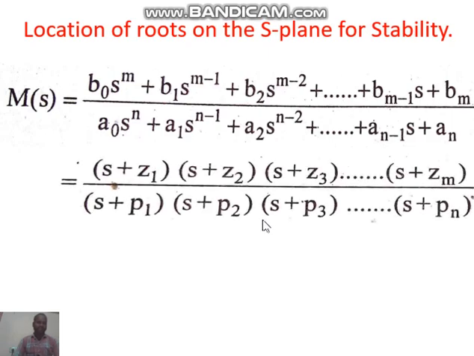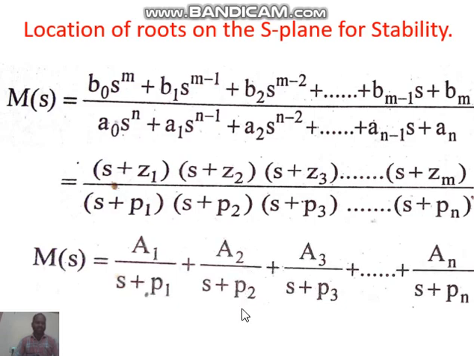The numerator can be converted as (s + z1), (s + z2), (s + z3) and so on. The denominator can be converted as (s + p1), (s + p2), (s + p3) and so on. Here z1, z2, z3 are called zeros, and p1, p2, p3 are called poles. Applying partial fractions, M(s) equals a1 by (s + p1) plus a2 by (s + p2) plus a3 by (s + p3) and so on, up to an by (s + pn). Like that we can write this transfer function.